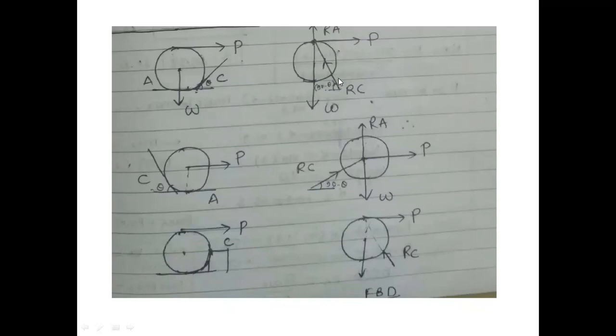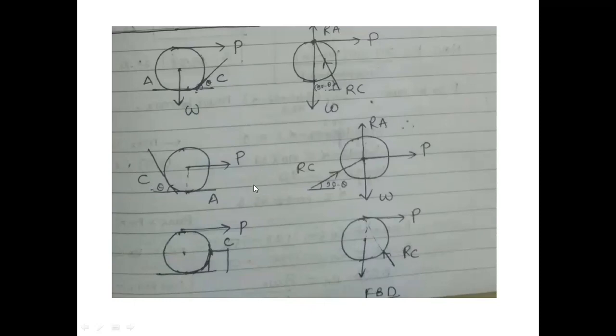Now, three forces are here. You can happily apply Lami's theorem over here. This RC will go up like this. 90 minus theta will be the inclination of the horizontal. Again, here also 90 minus theta inclination will be there. See what is happening over here in this sphere. The surface is inclined by theta degrees, and the force is passing through center. See, wherever contact surface is there, there will be a reaction. Here RC will be there perpendicular to this surface, 90 minus theta.